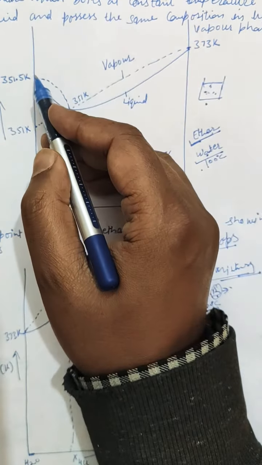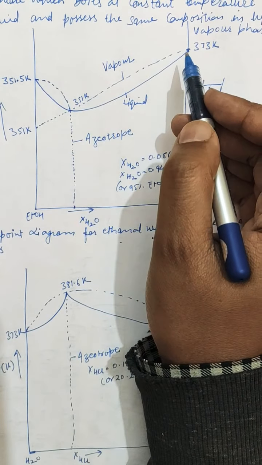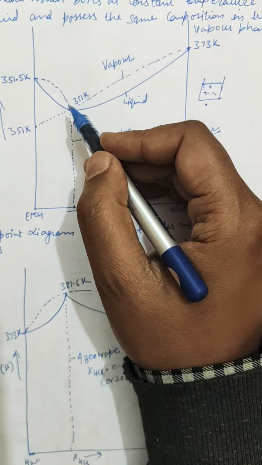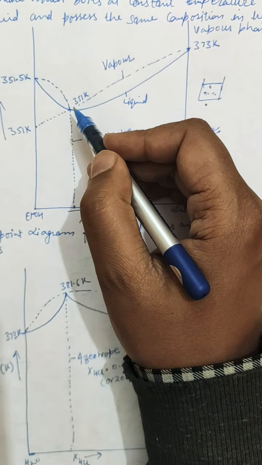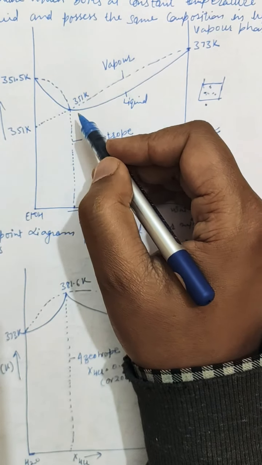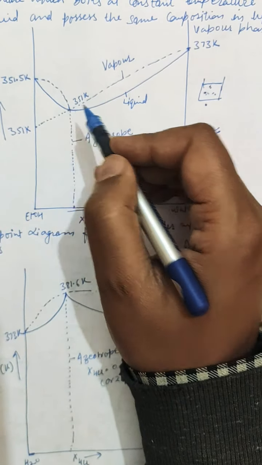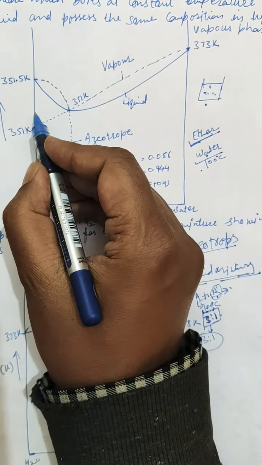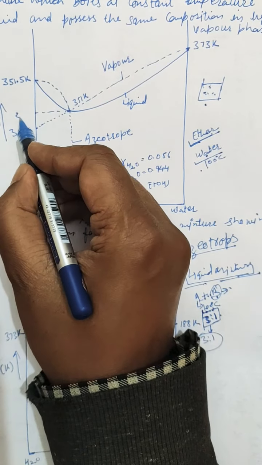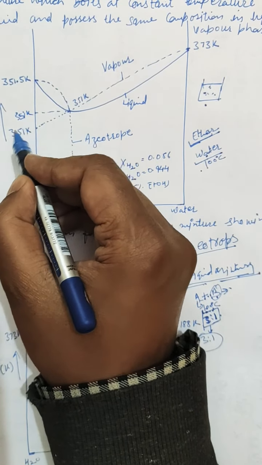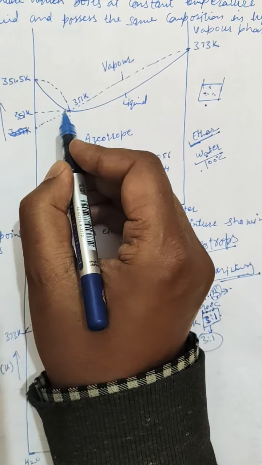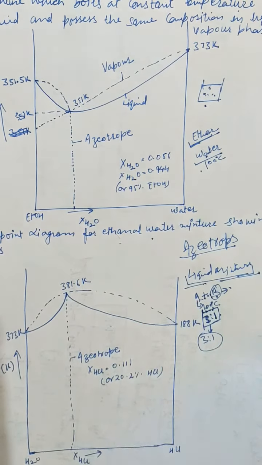So before reaching the boiling point of these individual pure components, the liquid starts boiling off at this temperature, and this is 351 Kelvin. So this is the boiling point of this solution.